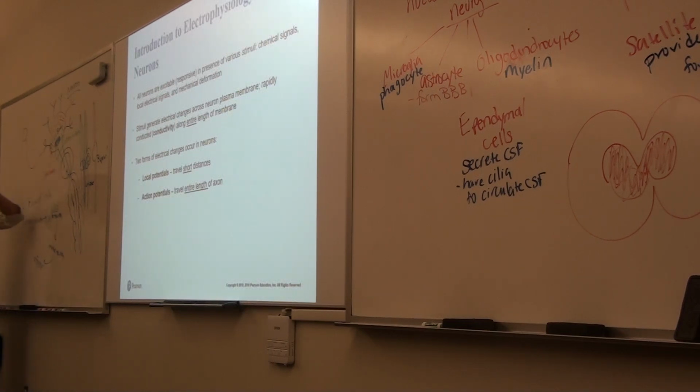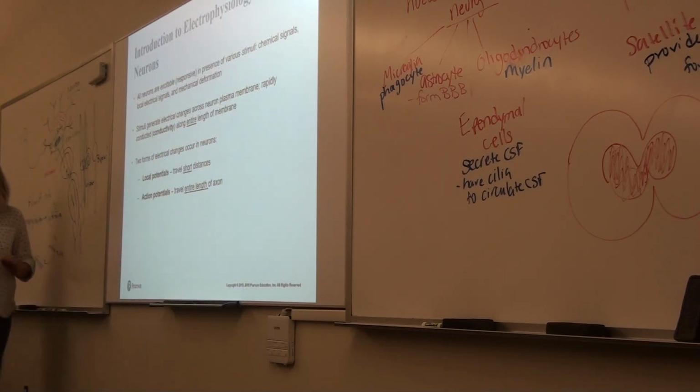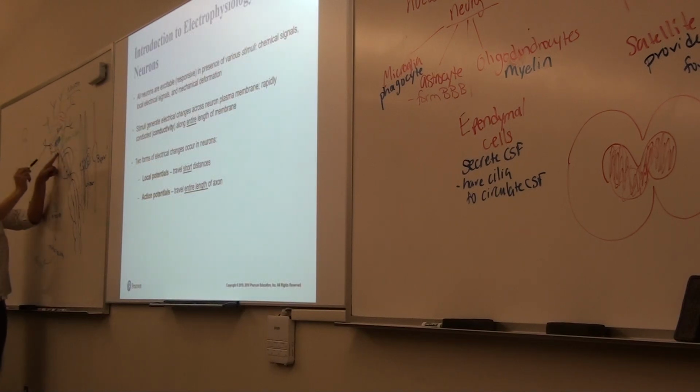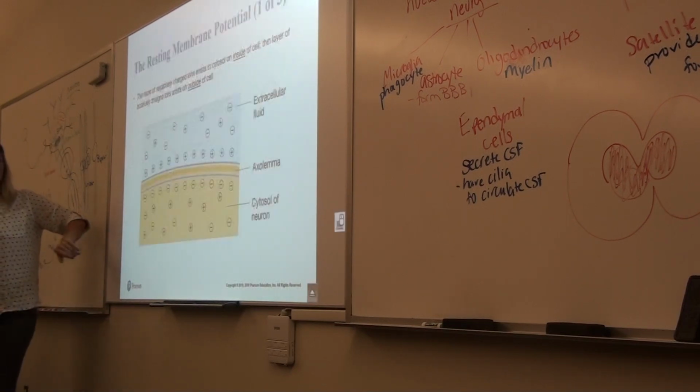The local potential is just a small change. An action potential is where this change is going to go down the entire length. So if there's enough of these local potentials, our axon says, hey, enough tapping me on the shoulder, what the heck do you want? It's going to sum all of those signals and use it to transmit its own signal. So that's the action potential.